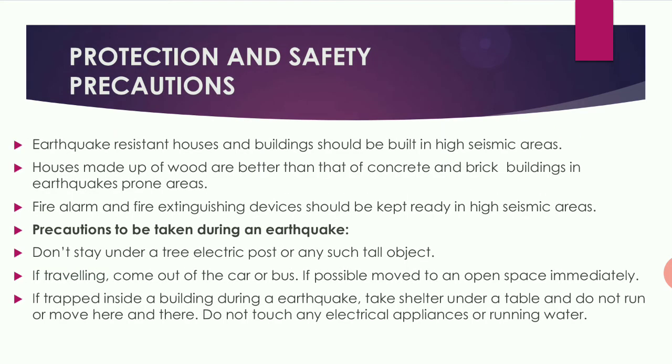Now, protection and safety precautions. First, some precautions. Earthquake resistant houses and buildings should be built in high seismic areas. So where there is a possibility of more earthquakes, earthquake resistant houses should be constructed.